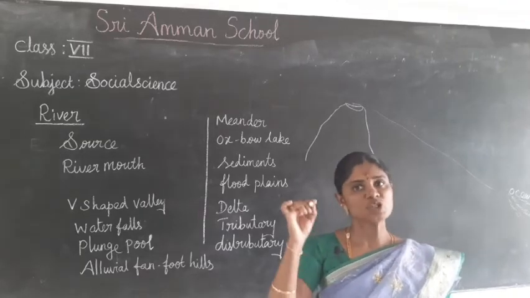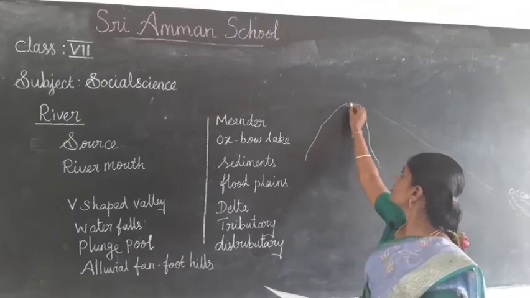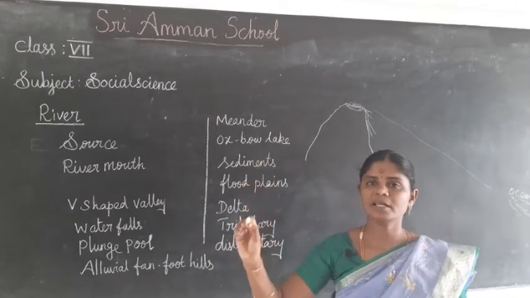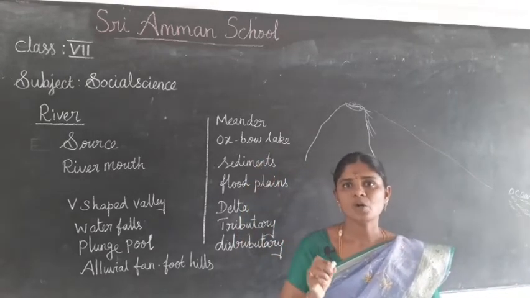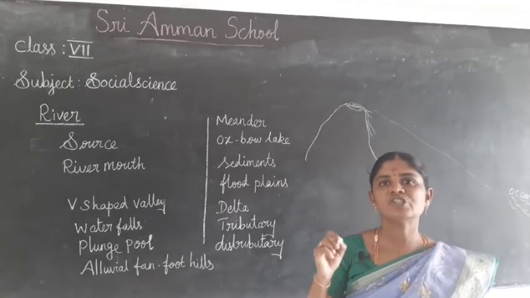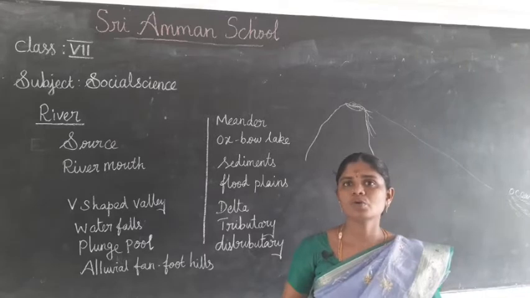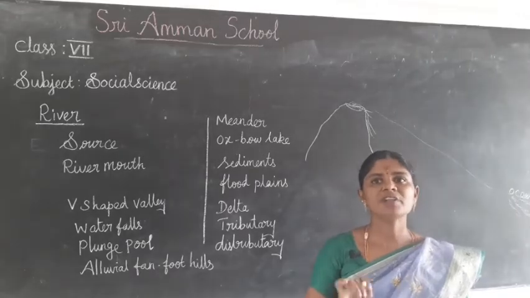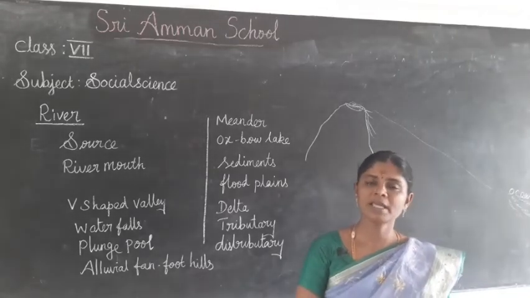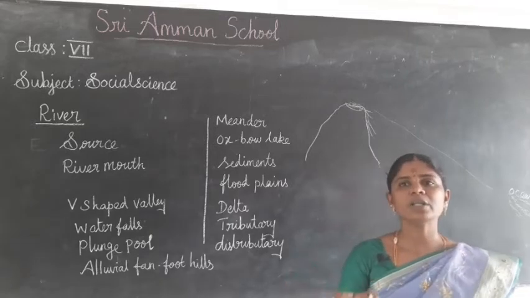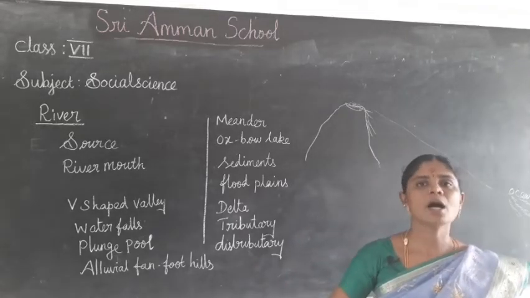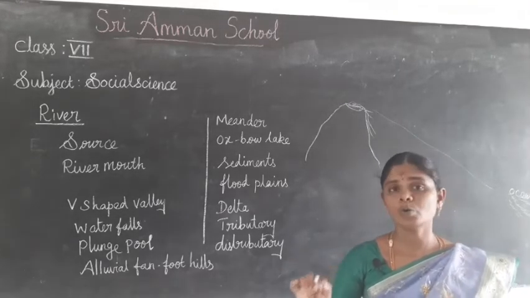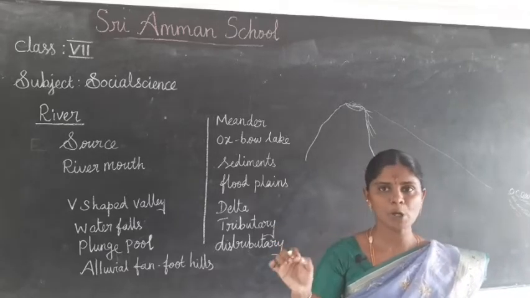A river starts from its source. The origin of the river is called the source. Usually the river starts from the mountains or hills. Do you clear? And where it joins another river or sea or ocean, that place is called the river mouth.